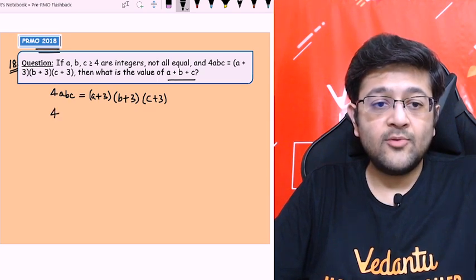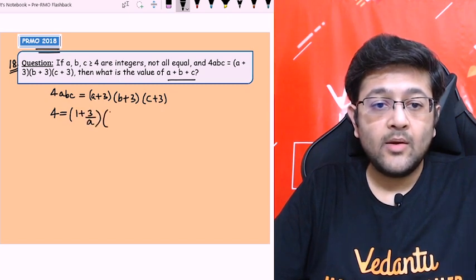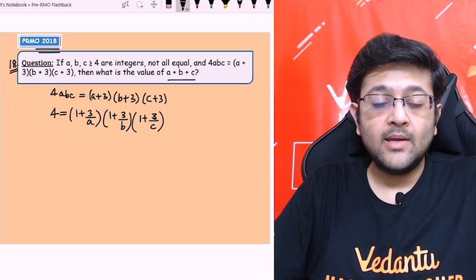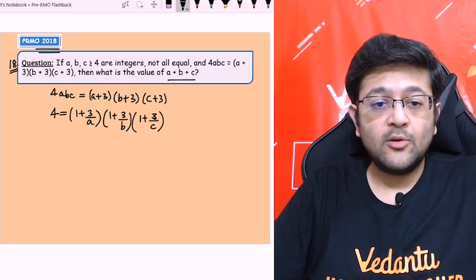So I can write this as 4 equal to, when I am dividing the first bracket by A, I will get 1 plus 3 by A, 1 plus 3 by B. Similarly, dividing the second bracket by B and the third by C, I'll get 1 plus 3 by C. ठीक है, so I think you understand this expression now.